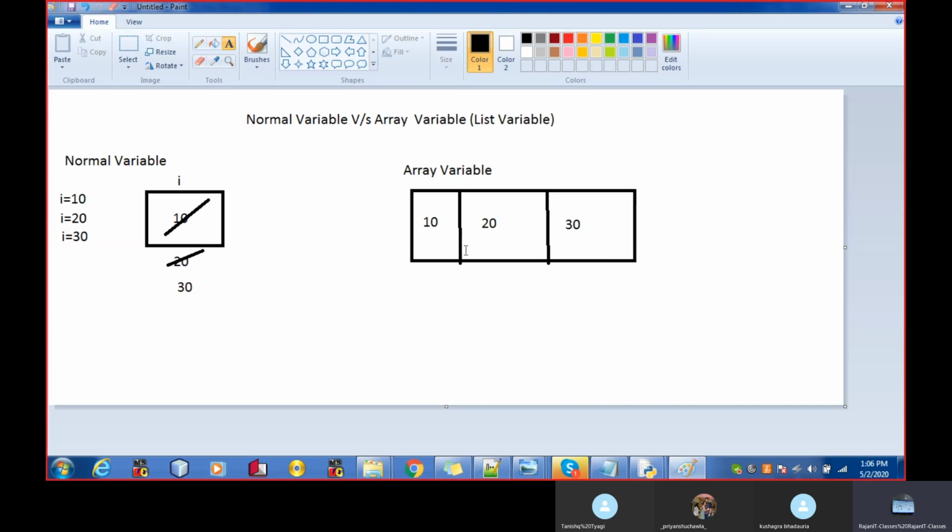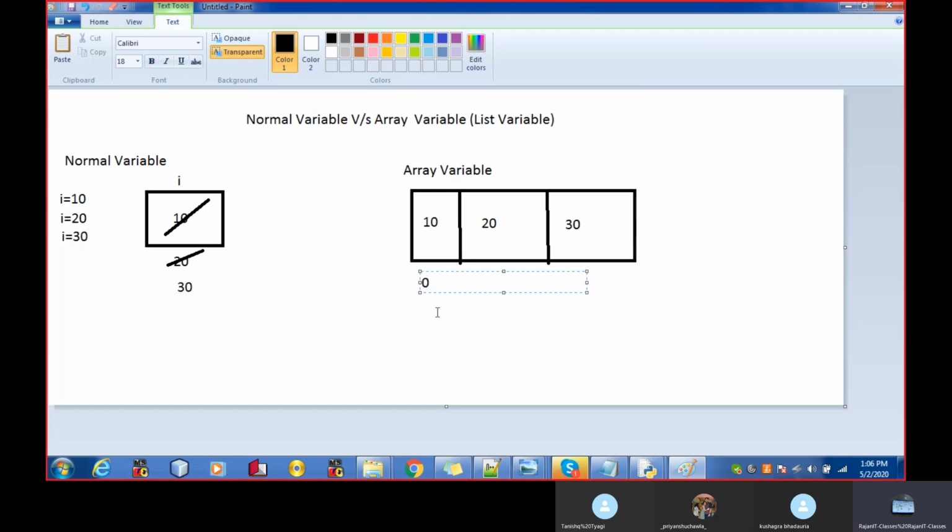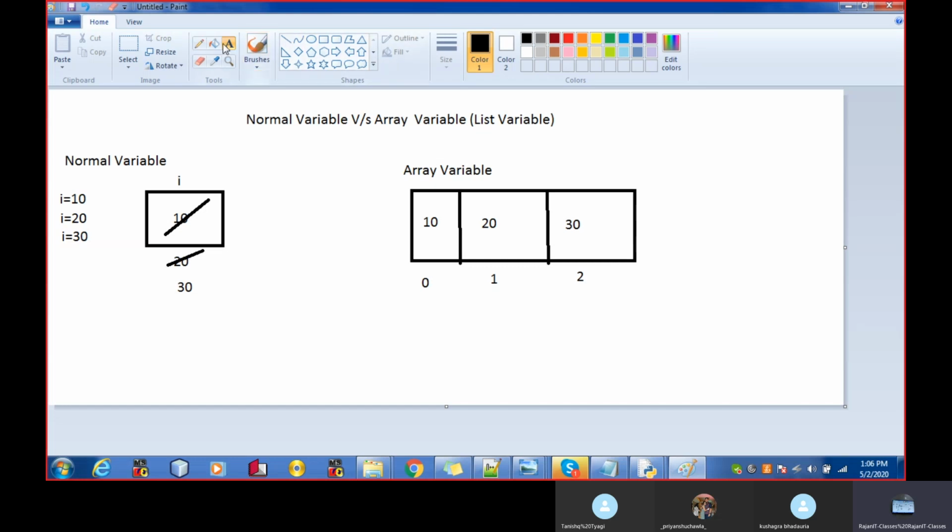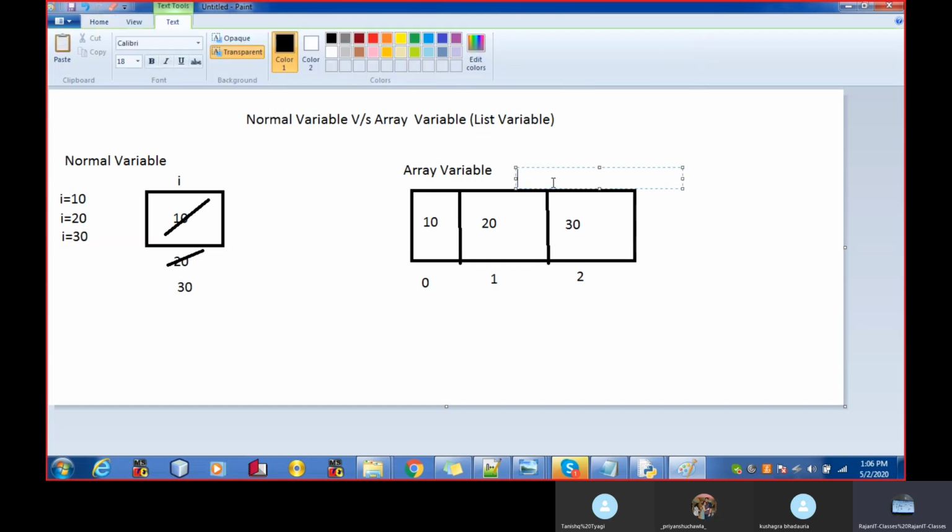The very first small box inside the big box is known as 0. This one is 1, and this one is 2. You can give the variable a name, let's say k.